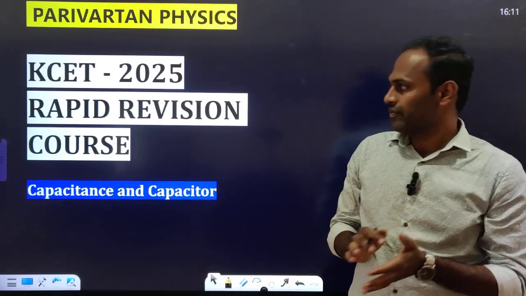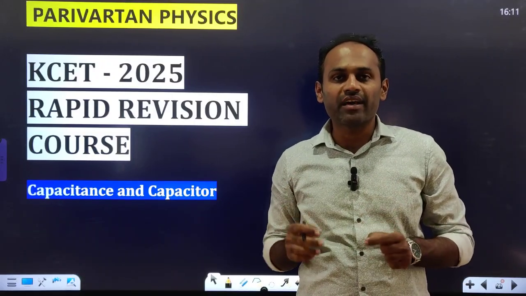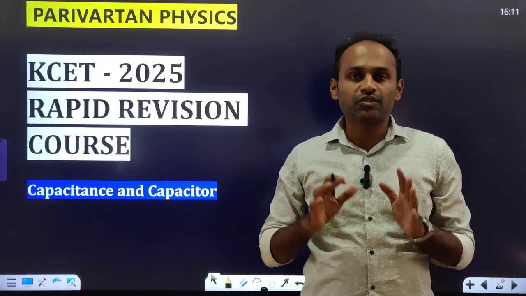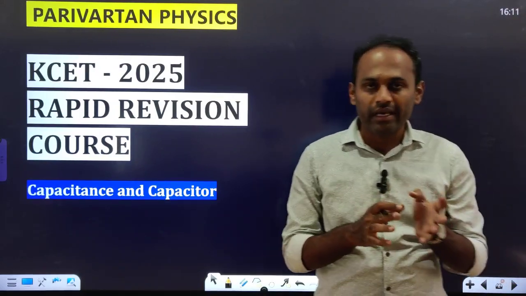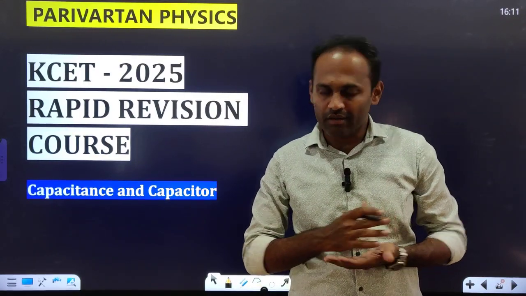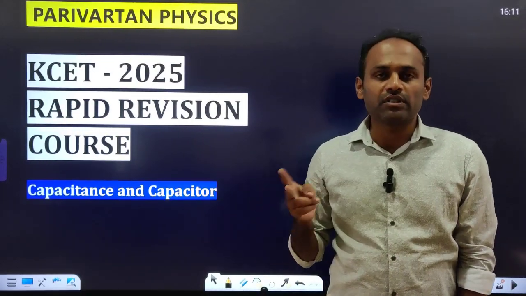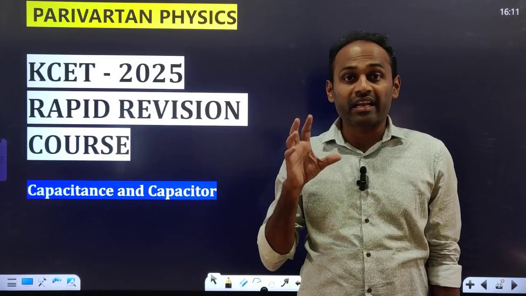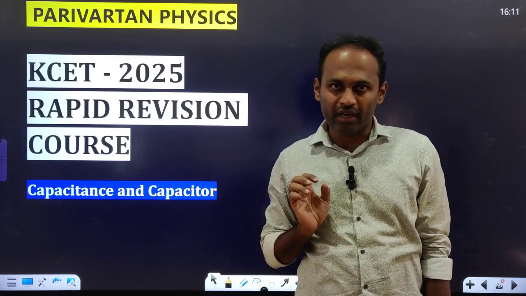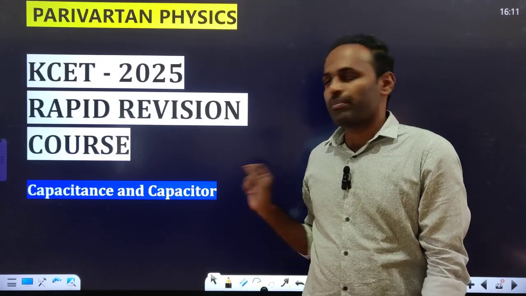See, we are in the series of videos where we are going through a course called KCET 2025 Rapid Revision course. In these videos, we are revising all the concepts, shortcuts and formulas of each chapter in a go, right? Two videos are already uploaded in this playlist. One is electric charges and fields, and then electric potential. In this video we are going to see about capacitance and capacitors, right?